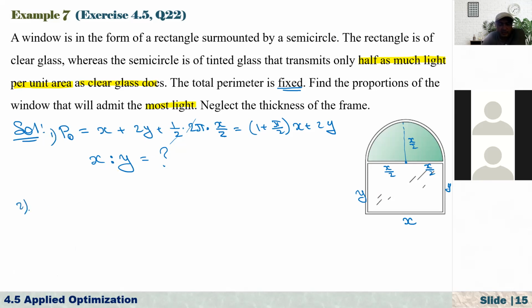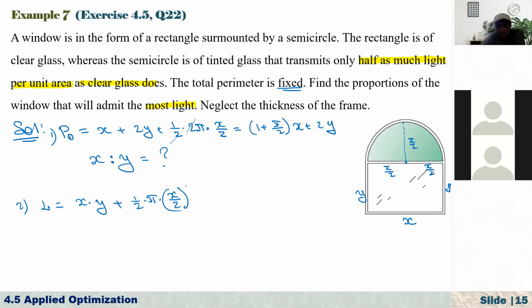The next thing is, now we have to find how much light is passing through the whole window. Now, here, L, from the rectangular part, its area is x times y, times 1 unit area of light passing through this one, plus, how about this semicircle? The area of the semicircle is 1/2 times pi times r squared, where r is x over 2.